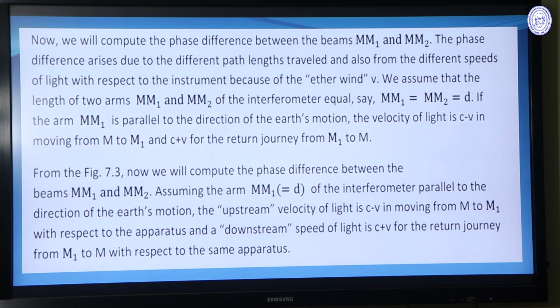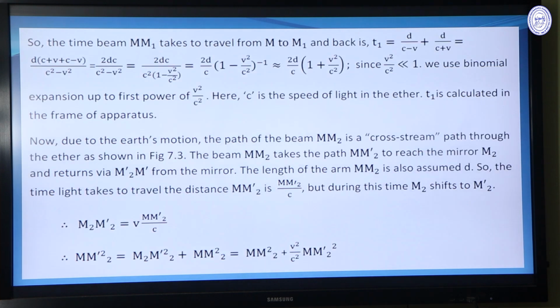Now we will compute the phase difference between the beams MM1 and MM2. Assuming the arm MM1 of the interferometer is parallel to the direction of the Earth motion, the upstream velocity of light is c minus v in moving from capital M to capital M1 with respect to the apparatus, and the downstream speed of light is c plus v for the return journey from M1 to M with respect to the same apparatus.